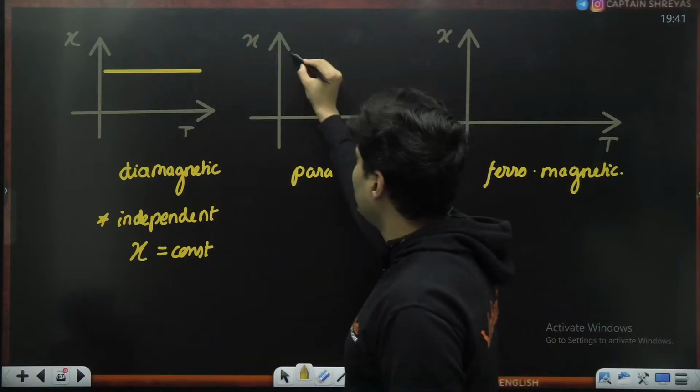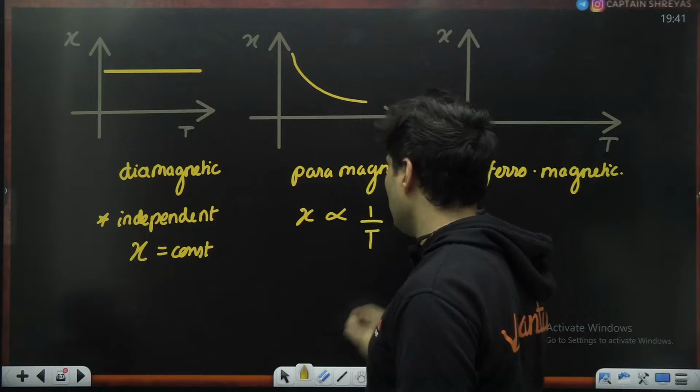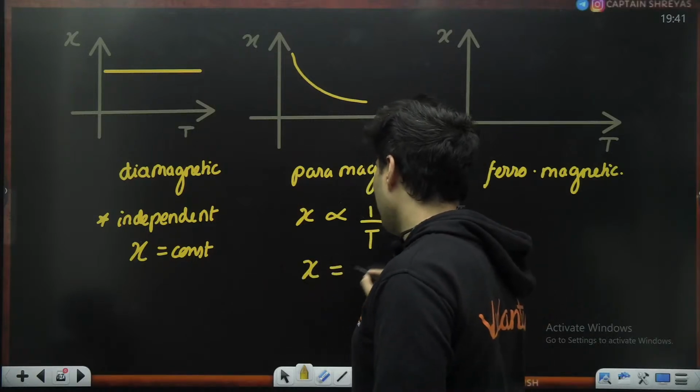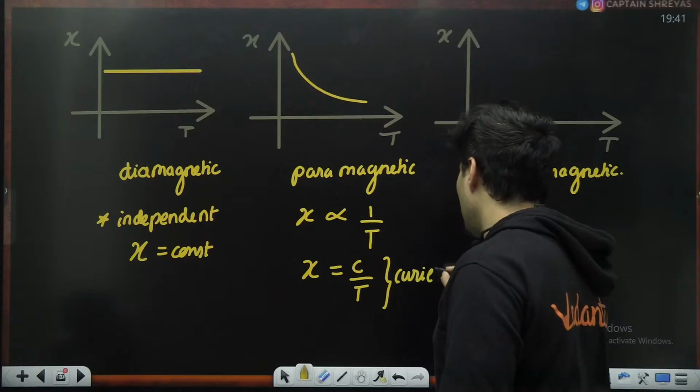When it is a paramagnetic, it is inversely proportional. Susceptibility is inversely proportional to temperature, and that constant is called C. This law is called Curie's law.